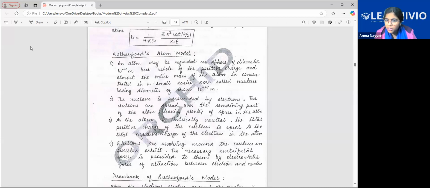All the energy will be lost. The electron will eventually not be able to revolve. It will fall into the nucleus. Electrons falling into the nucleus destroys the atom. That means the stability of the atom has gone. So it means there is some problem with his conclusions, not his experiment. So what are the drawbacks?